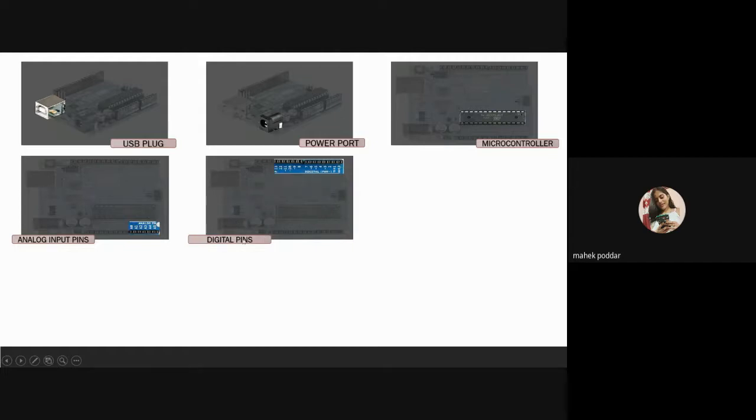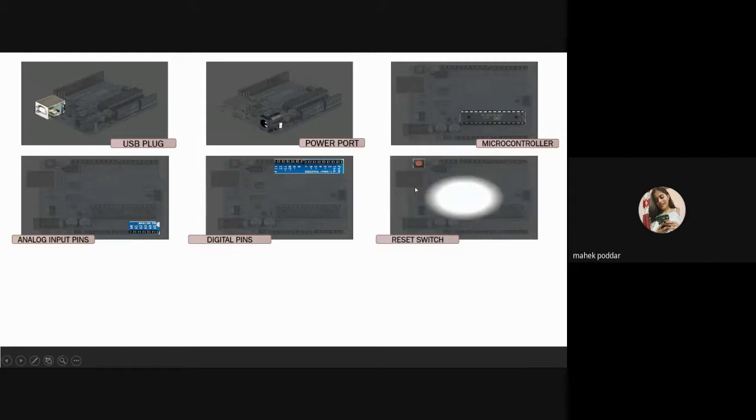The fifth one is the digital pins. As I've mentioned, the Arduino board reads two kinds of signals: analog and digital. These pins are responsible for the digital signals. You can find these pins labeled from 0 to 13. These pins can be used as either input or output pins. When used as an output, these pins act as a power supply source for the components connected to them. When used as input pins, they read the signals from the components connected to them.